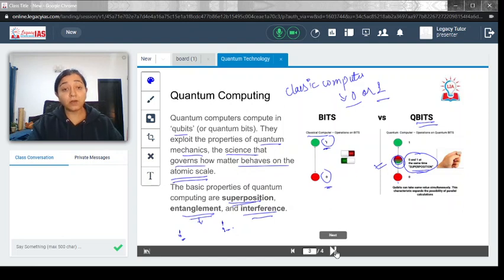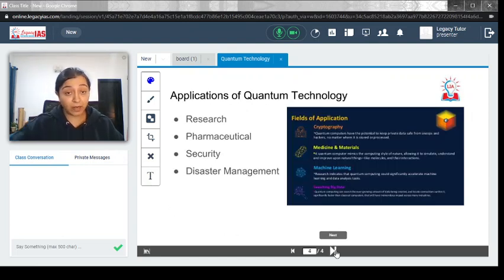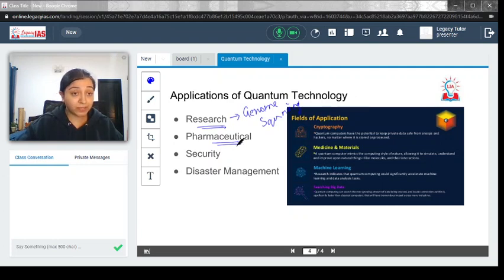Okay, now let's move forward to the application part. This is going to be helpful in research. For example, in genome sequencing, quantum computing could really help to speed up the research. Then in pharmaceuticals, like during the vaccine drive when we were trying to create a vaccine for COVID-19, which put a halt to the whole world, quantum computing could have really helped in speeding up vaccine and drug formation as well.